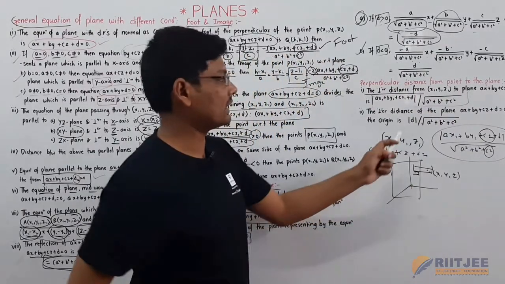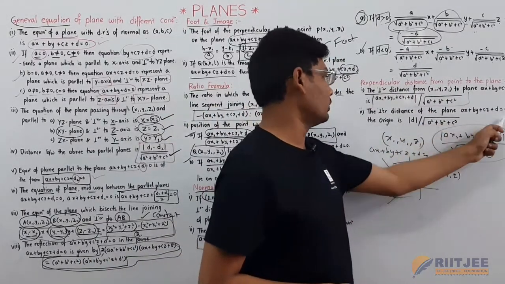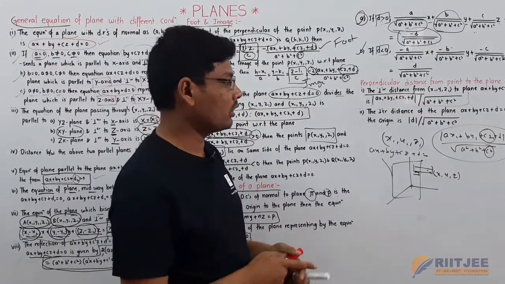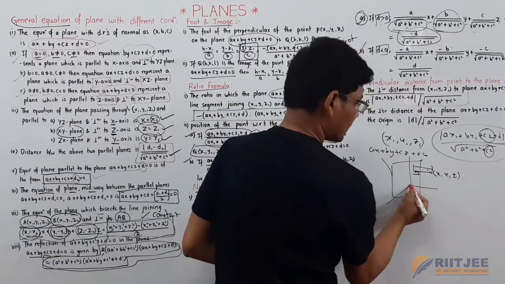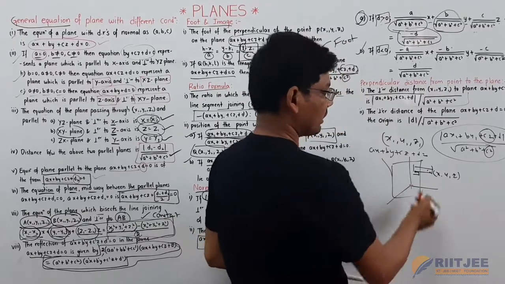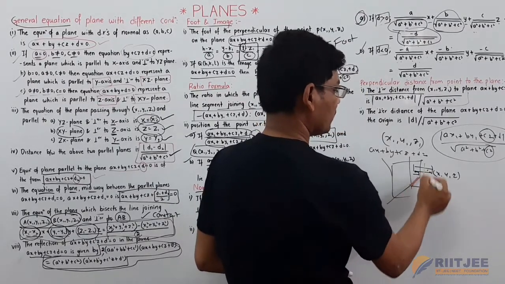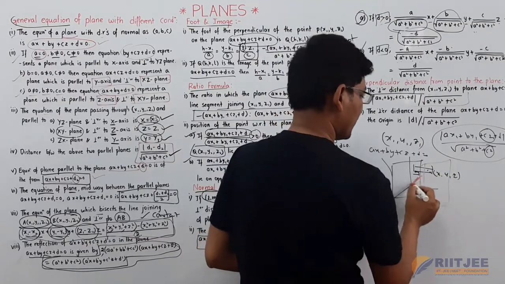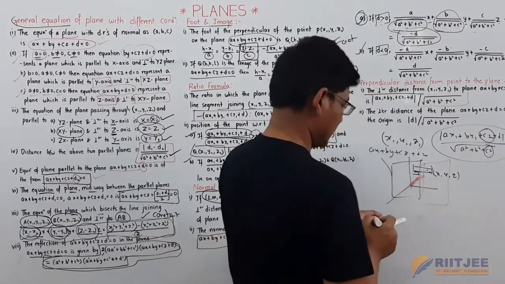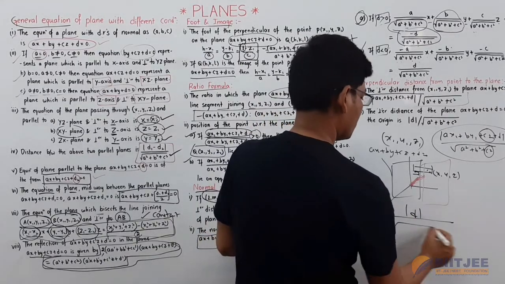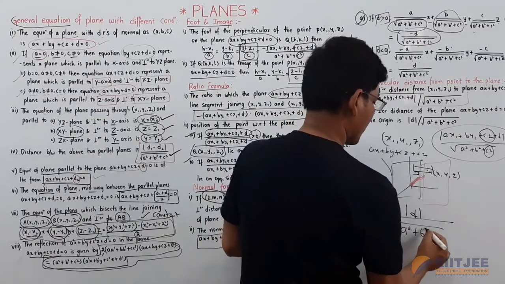This is the formula to find the perpendicular distance from the point to the plane. Now the perpendicular distance from the plane to the origin. Here this is the plane, and the origin-to-plane distance is mod d by square root of a square plus b square plus c square.